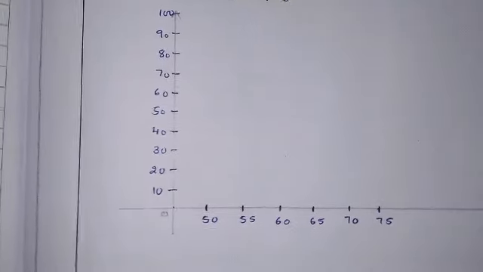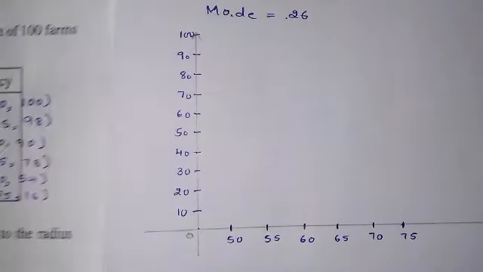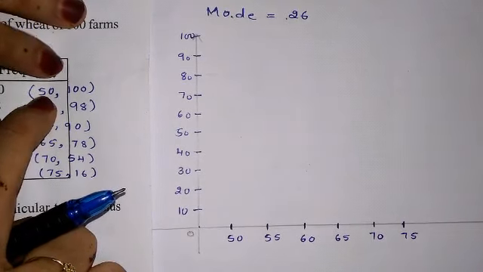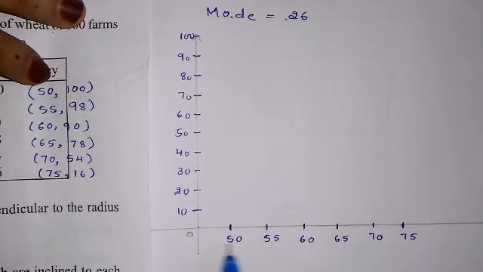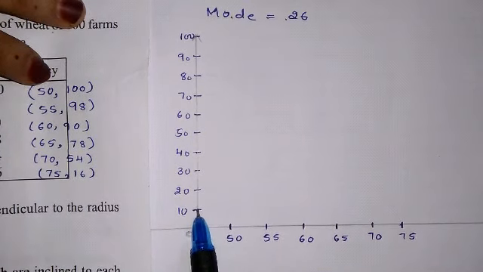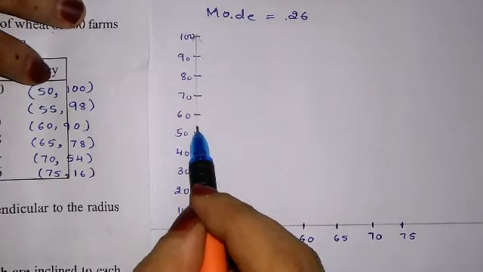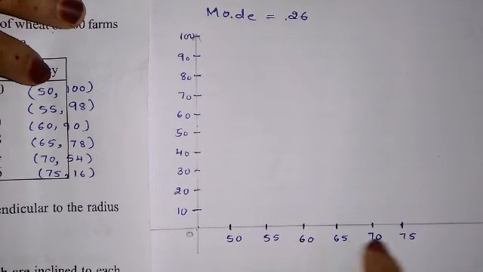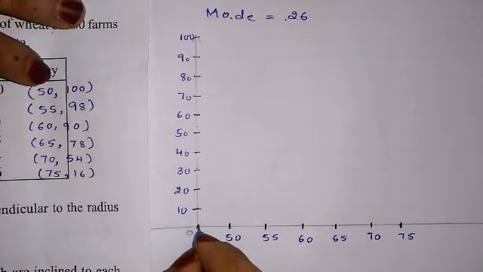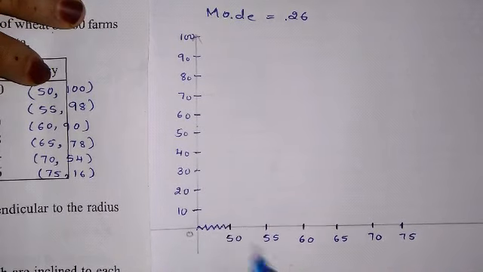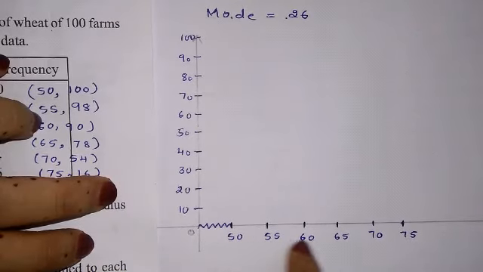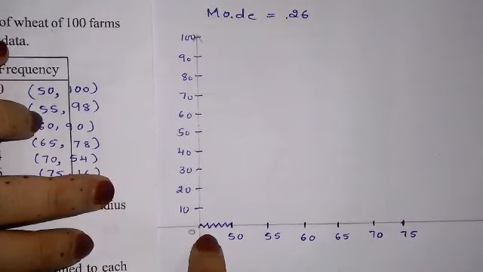Okay, now let us start solving properly. We can see here from first is 50. This is x term. But here, scale you can see. Here everywhere 0 to 10, 10 to 20, 20 to 30, 40, 50 difference is same. Here 50, 55, 60, 65, 5 units. But here 0 to 50 is different. So what we have to write? Here we have to underline like this. Because 0 to 50 is 50 difference and rest all is 5 difference. So we have to underline like this.